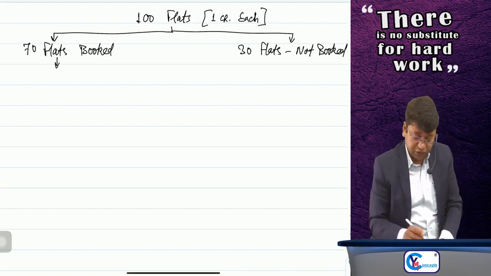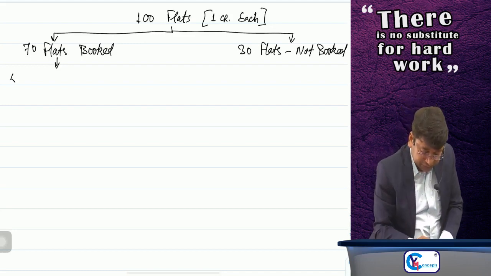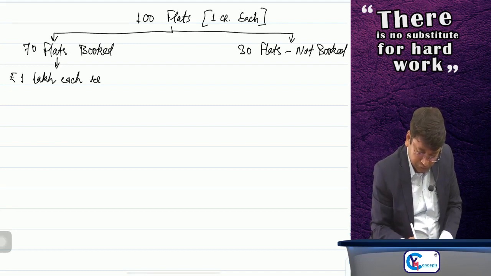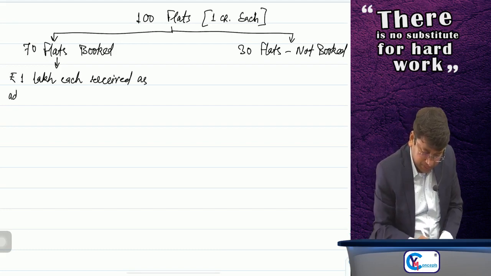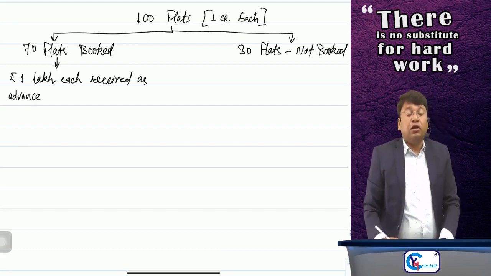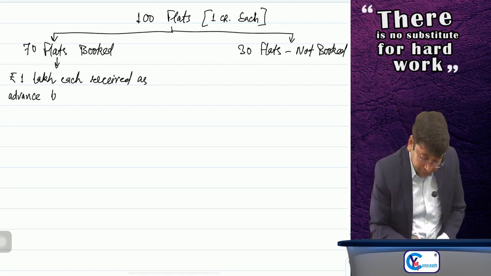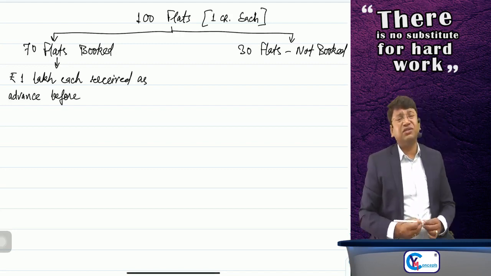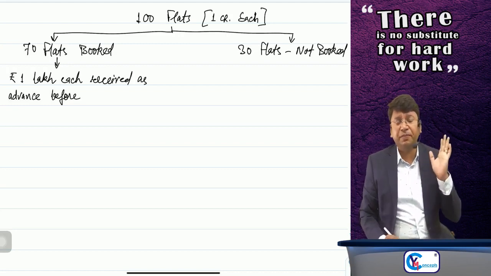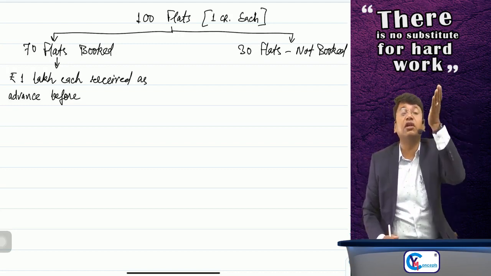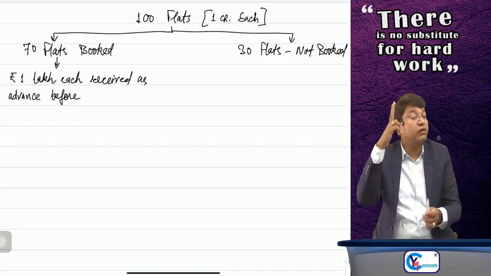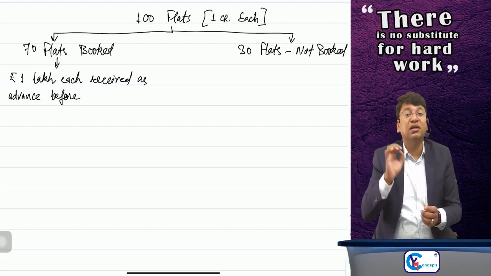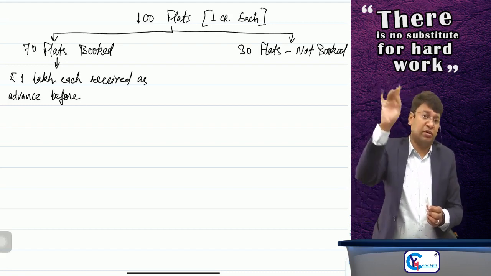So for 70 flats, rupees 1 lakh is received as advance. And this 1 lakh advance is received before completion of the building. But when will it be considered that the building is completed, for GST purpose? The trigger point is the issue of completion certificate by the competent authority.